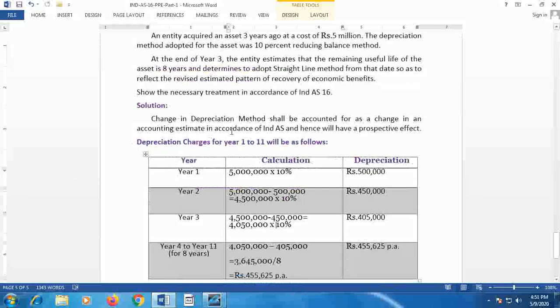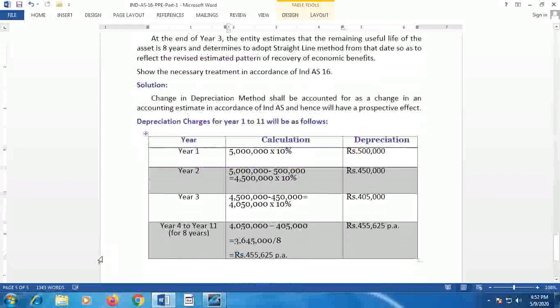A change in the method of depreciation shall be accounted for as a change in an accounting estimate in accordance with Ind AS, and hence will have a prospective effect. That means it has to be calculated from the first year. Though the company intends to change the method of depreciation after 3 years, the change will have a prospective effect. That means from the first year itself the depreciation has to be shown in the calculation.